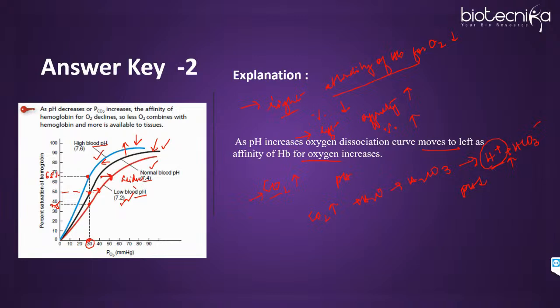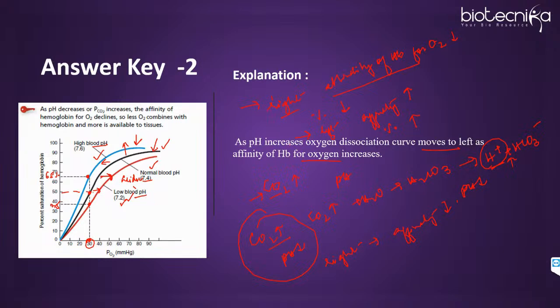So that is why they will have the same effect: increase in CO2 or decrease in pH, both will have the same effect. In both cases, the curve is moving towards the right. Curve moving towards right means affinity is decreasing. Yes, Harika, not left, right, because partial pressure of CO2 is increasing.